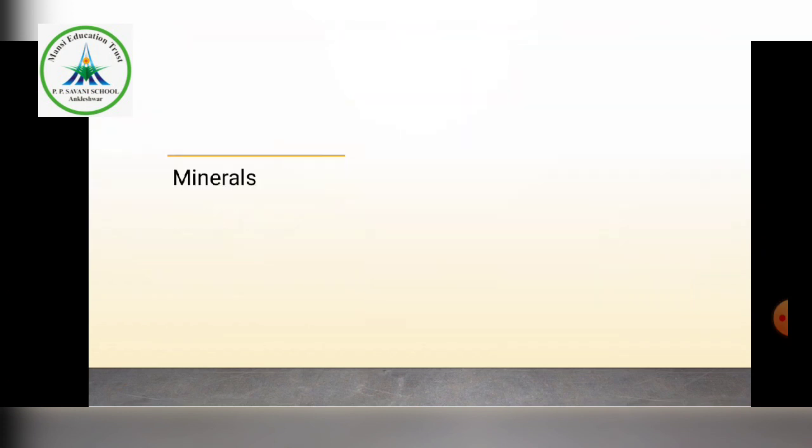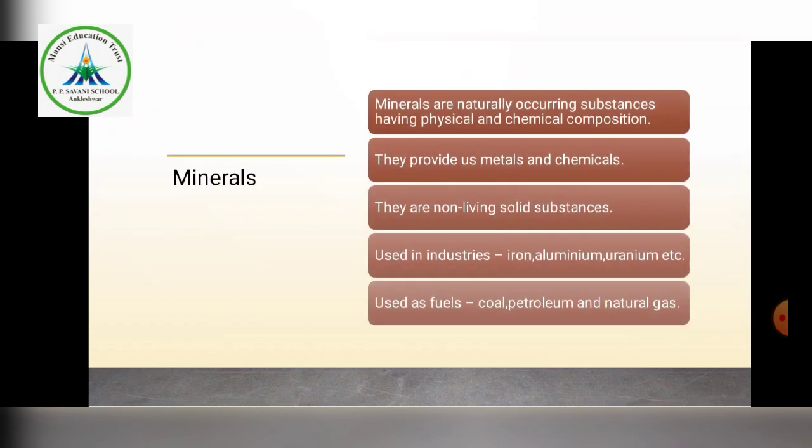Let's continue. Minerals. Minerals are naturally occurring substances having physical and chemical composition. We are talking about coal, we are talking about iron. These are all considered minerals. So where can we find all these things? Inside our earth, isn't it?